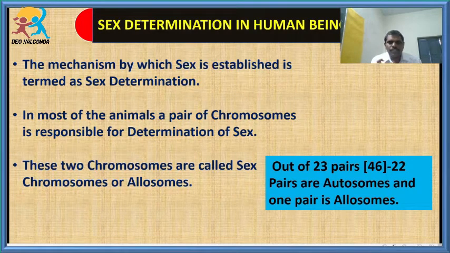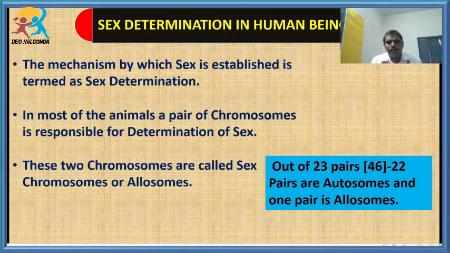So all the organs which are forming inside the body, except the testis and ovary, are under the control of a special type of chromosomes. Those chromosomes are called autosomes, whereas the chromosomes which only determine sex are called allosomes or sex chromosomes.